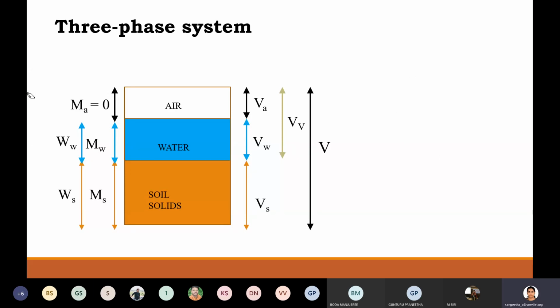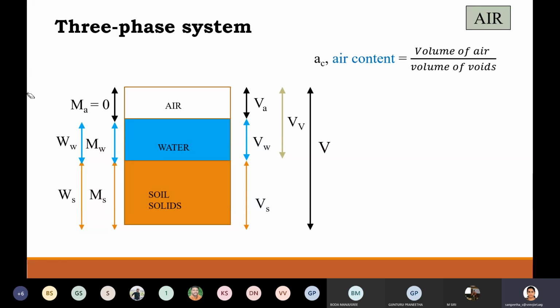Now we will see terminologies in relation to air. Those who have studied soil mechanics previously might remember the four terms discussed so far. But you may sometimes remember this terminology, air content. Air content is the ratio between volume of air to volume of voids, so VA by VV.